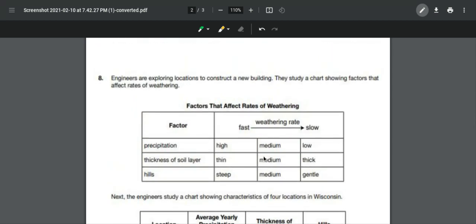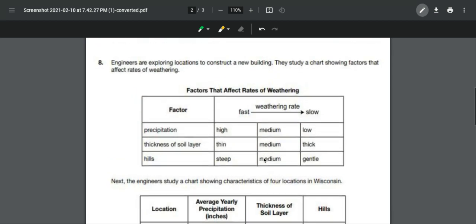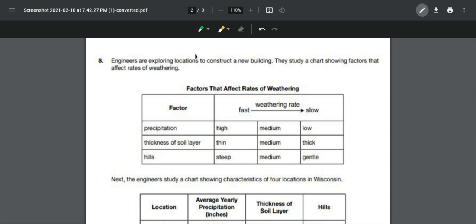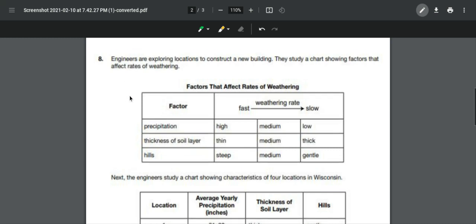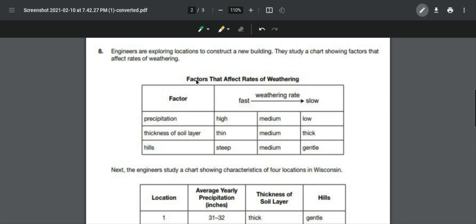All right, this is the Science Forward exam question review. So, this question says engineers are exploring locations to construct a new building. They study a chart showing factors that affect the rate of weathering. So, let's look at this chart. It says factors that affect rates of weathering. Factors: precipitation, thickness of soil layer, hills.